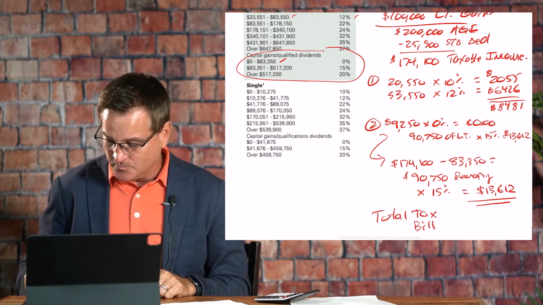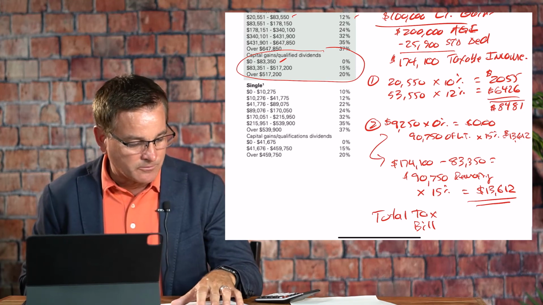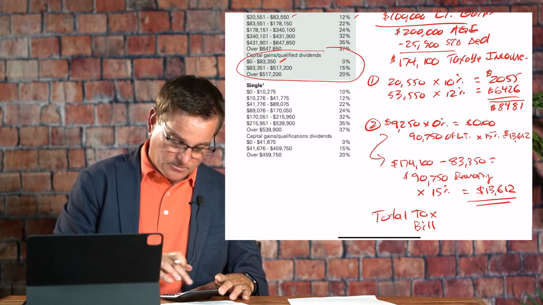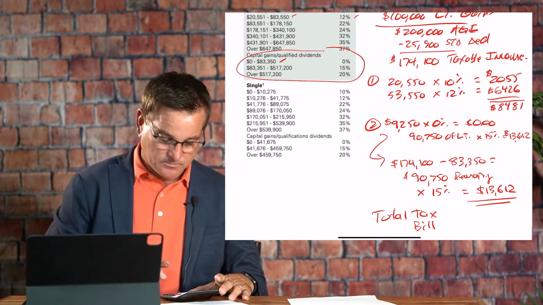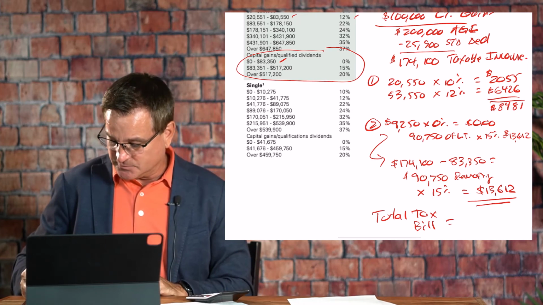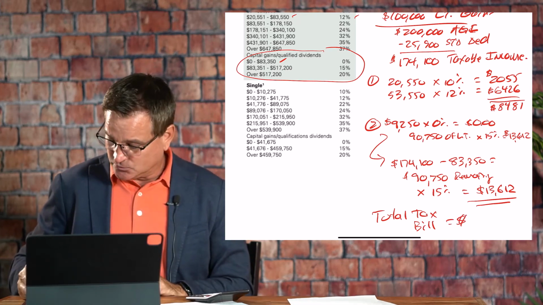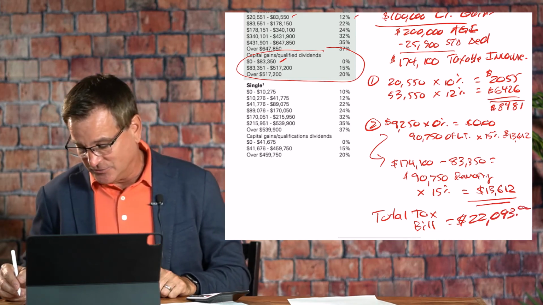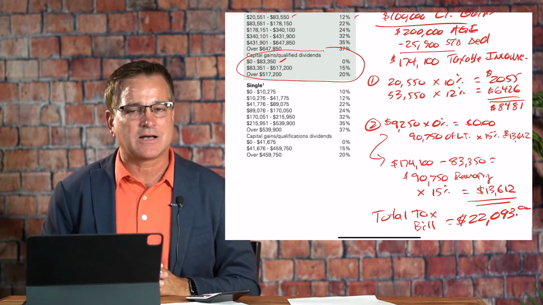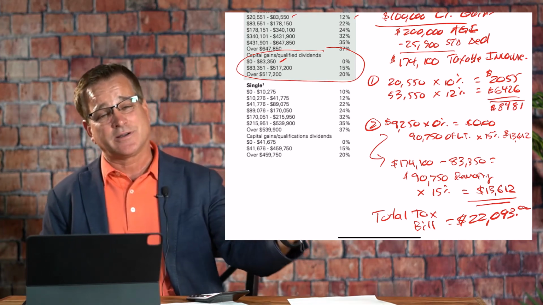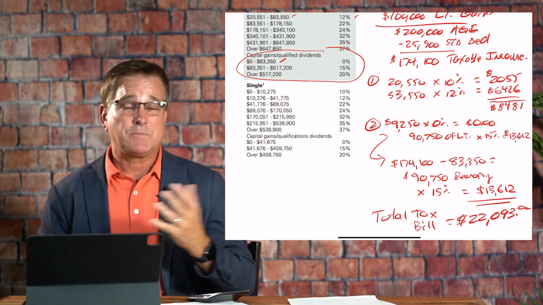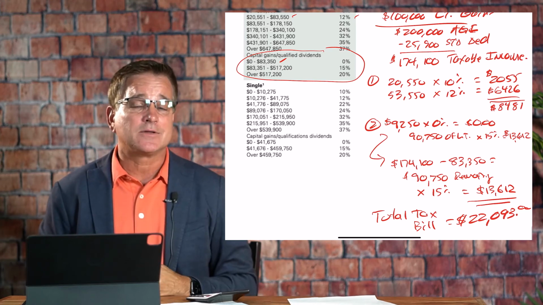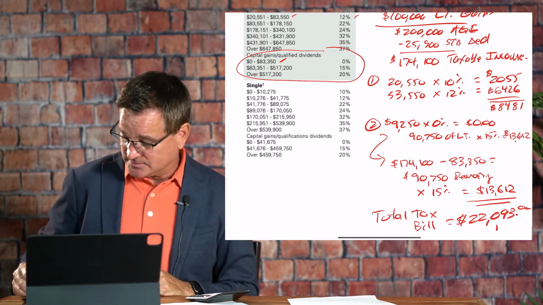So if we look at our total tax bill in this example, we have $13,612, and we're going to add the $8,481. Round numbers here, our total tax bill in this example is $22,093. Okay? And let's do the math. We had a $200,000 adjusted gross income, $100,000 ordinary income, $100,000 capital gains. We paid $22,000 total in taxes. So that's about an 11% effective tax rate in this example.